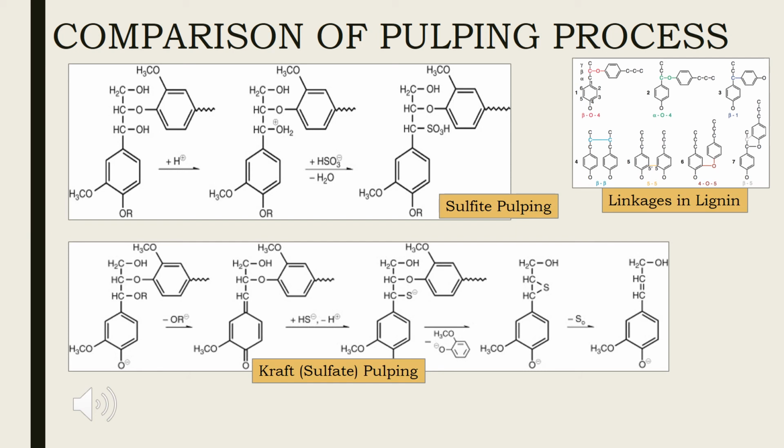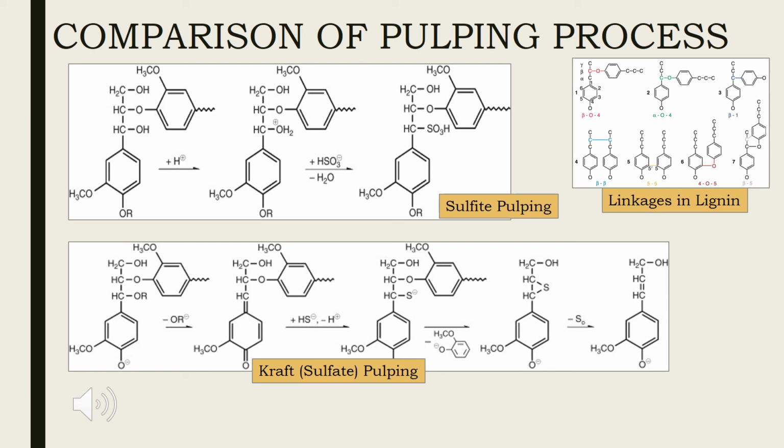This thiolignin is soluble in strongly alkaline cooking liquor, but can be precipitated and recovered by reducing pH value of the liquor by acidification with carbon dioxide. It is known as LignoBoost process.